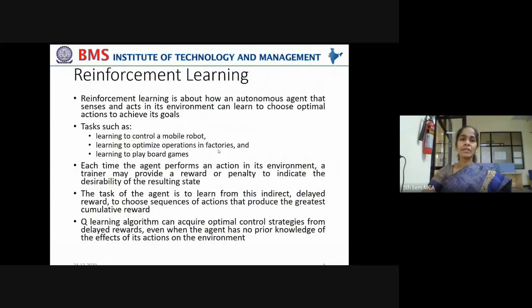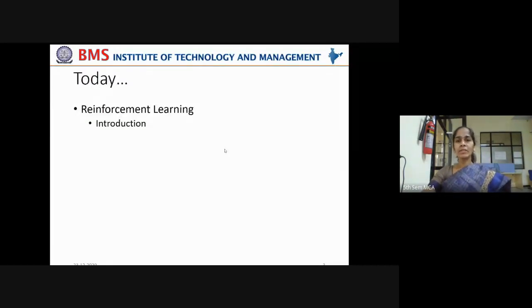So in yesterday's class, we started learning about what is reinforcement learning. Reinforcement learning will have an agent in an environment, and that agent takes actions in order to move from one state to another state. Say the set of states are represented by S and the set of actions are represented by A. Whenever it takes an action to move from a state S1 to S2, it will be given a reward denoted by lowercase r.